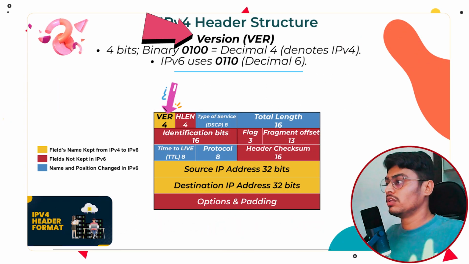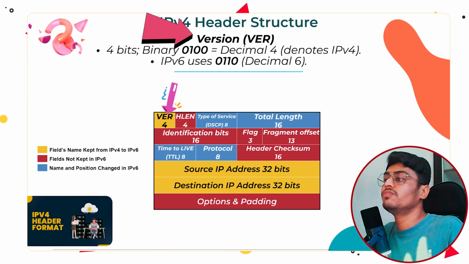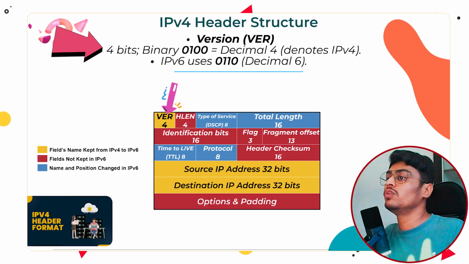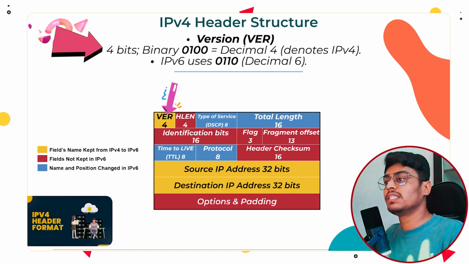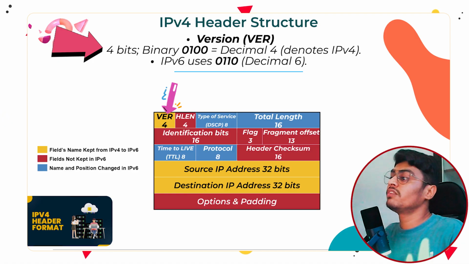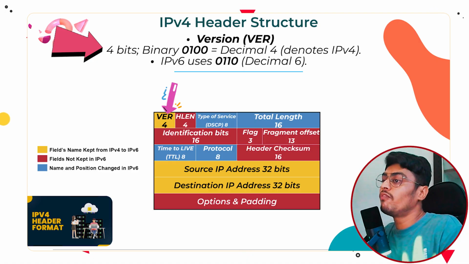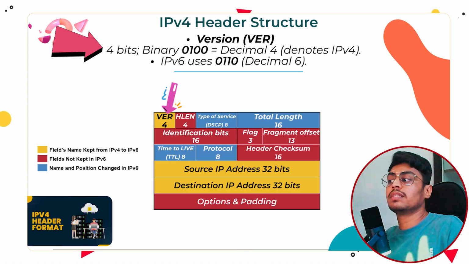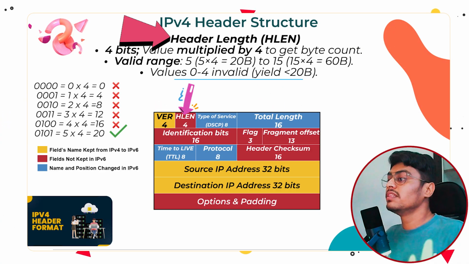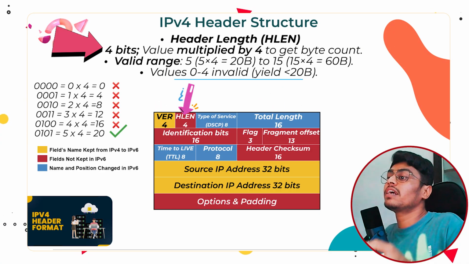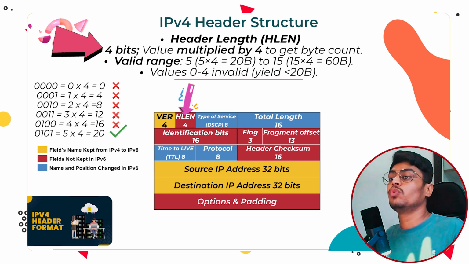Field by field explanation. The first field is version, which is 4 bits. Its value is 0100 in binary, which converts to 4 in decimal, denoting IPv4. In IPv6, this value will change to 0110, meaning 6. This version field acts like the engine of a train, the first part that shows what type of packet this is. This is version. Now, header length. The second field is header length. This is 4 bits, meaning it can have values from 0000 to 1111.